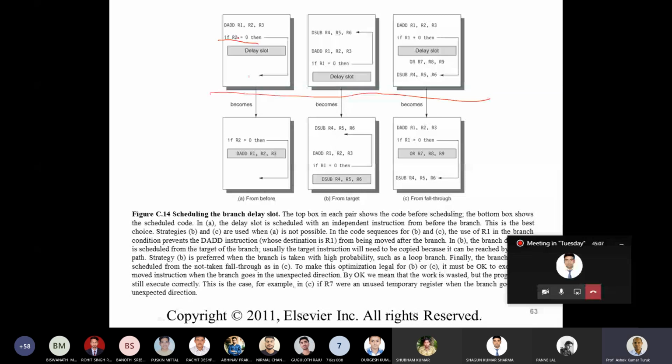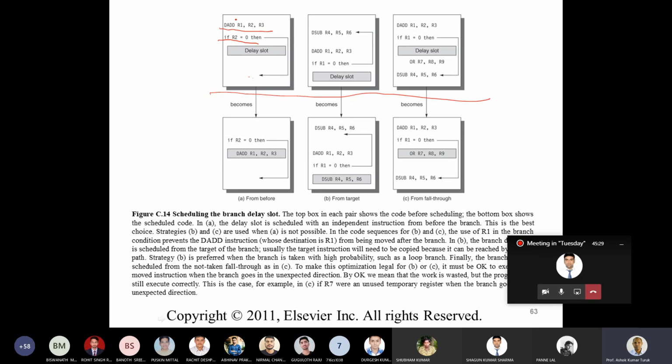So if R2 equal to 0, then you start executing there. Otherwise, there are instructions. There is a delay slot here. This is a one-instruction delay slot, and you get the instruction from somewhere. Now there is an add instruction here: add R1 equals R2 plus R3.